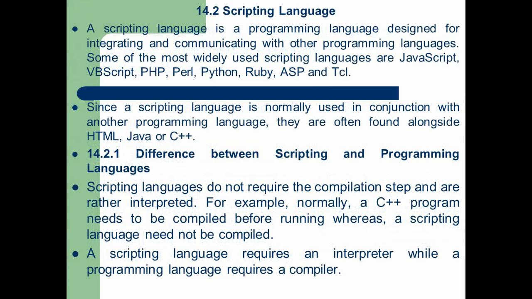Next, the difference between scripting and programming language is that a scripting language does not require a compilation step, rather it is interpreted. For example, a normal C++ program needs to be compiled before running, whereas a scripting language need not be compiled. So without compiling, we cannot run a C++ program, but without compiling, we can run a scripting language. A scripting language requires an interpreter, while a programming language requires a compiler. Of course, we already discussed this point. So scripting languages require an interpreter, and programming languages or general purpose languages require a compiler.